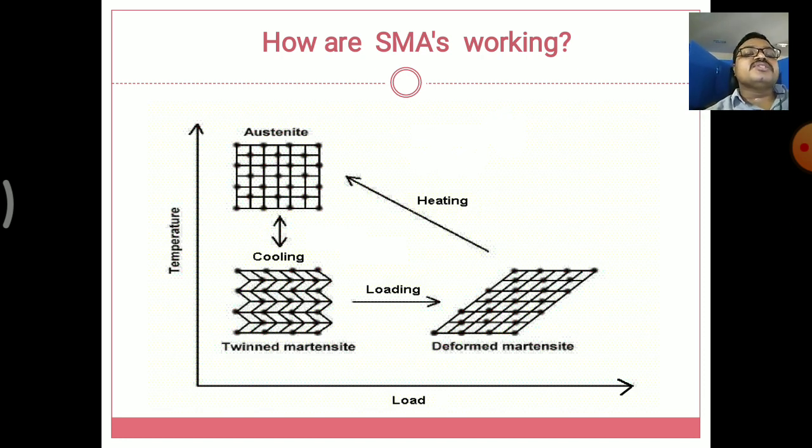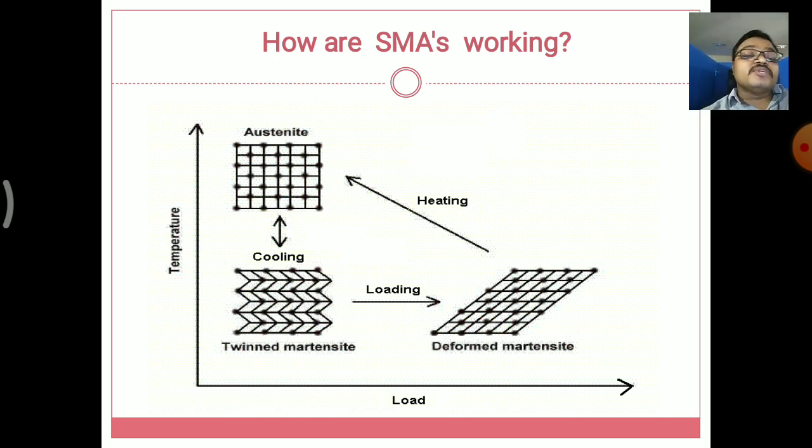Next it gets to the deformed martensite. Here we are seeing the transformation temperature of the deformed martensite. Then we are again heating the deformed martensite and it comes to its original shape, that is the austenite range.